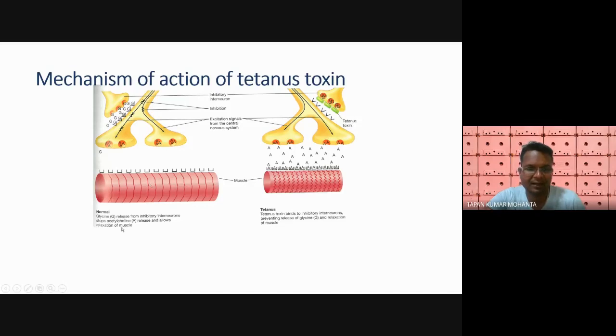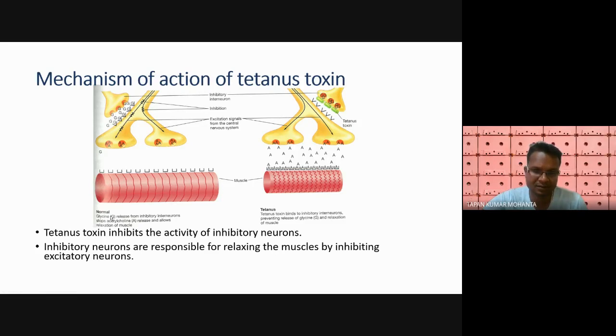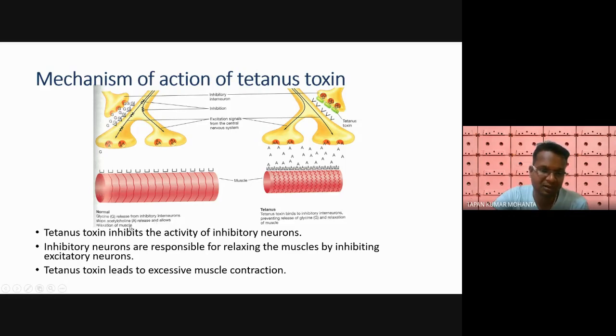You see, here the muscle is in the relaxed state, and as we are discussing, tetanus toxin inhibits the activity of inhibitory neurons. These inhibitory neurons are responsible for relaxing the muscle by inhibiting excitatory neurons. Glycine released from the inhibitory neuron stops acetylcholine release and allows relaxation of muscle.